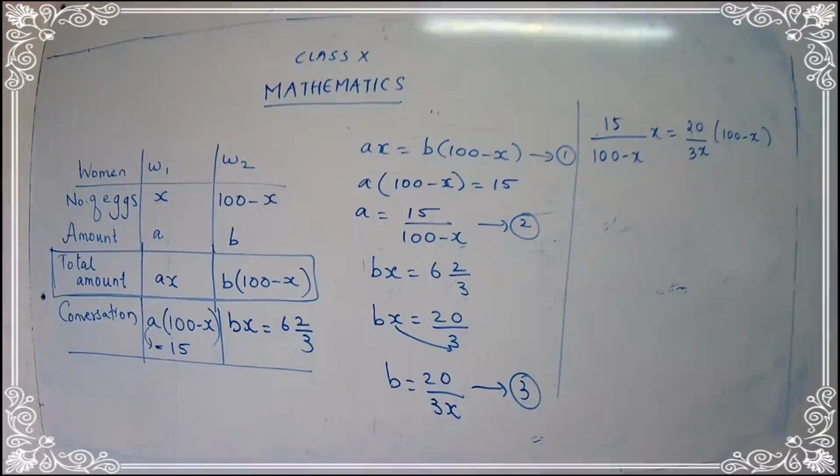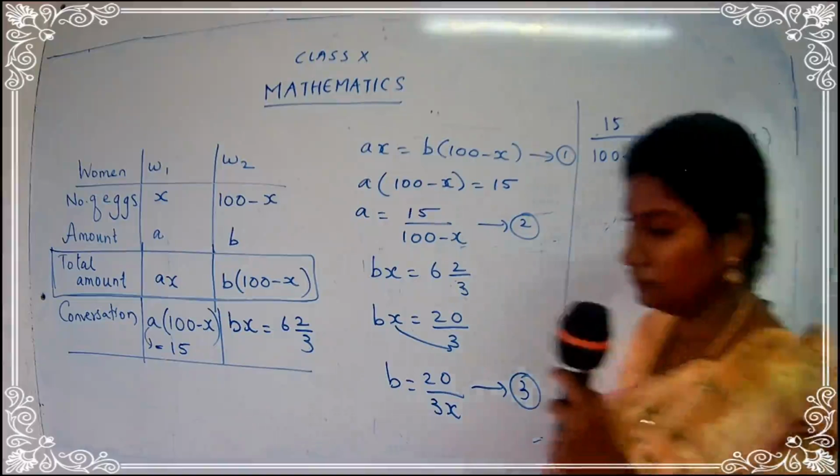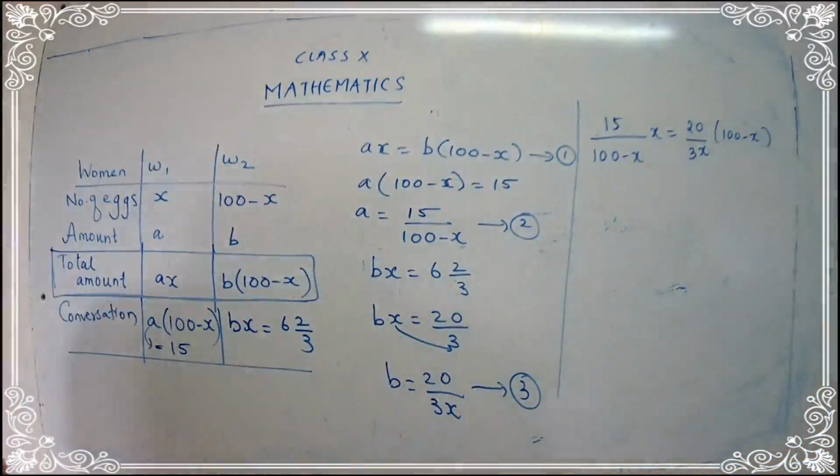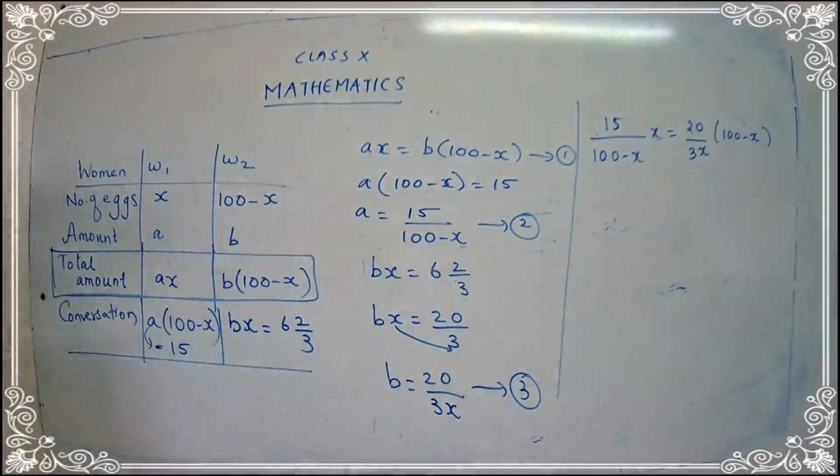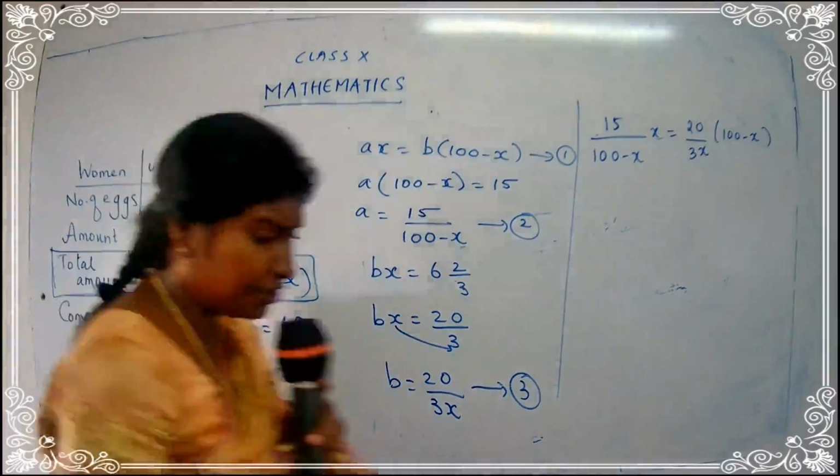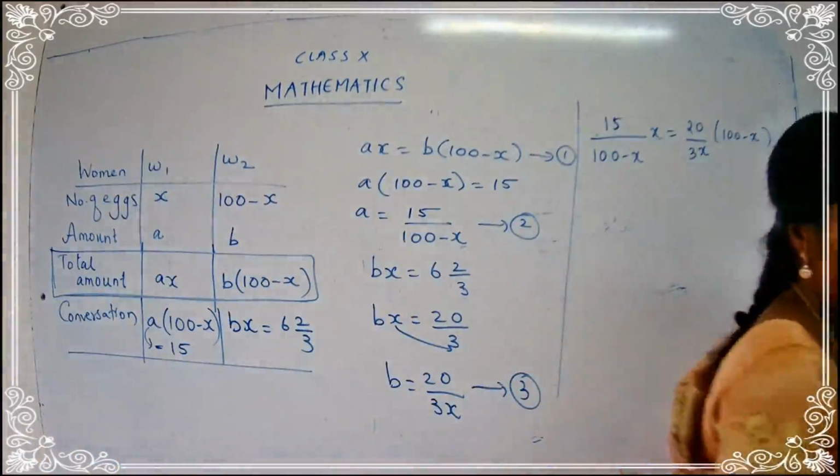Okay? So let's try to simplify it. Shall we proceed? Have you taken down the steps? Now what I will do is check the numerator part and the denominator part.